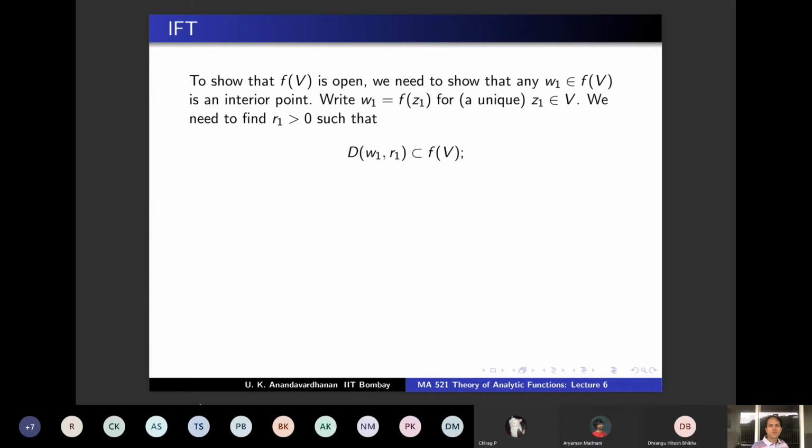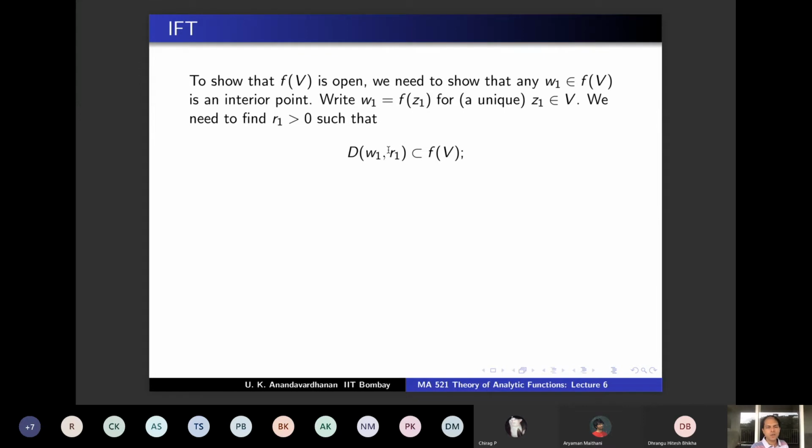So what we are going to do is take a lambda from the disk D(W1, R1), and then show that lambda belongs to f of V. That means the modulus of lambda minus W1 is less than R1, and W1 is f of Z1. So the modulus of lambda minus f of Z1 is less than R1.